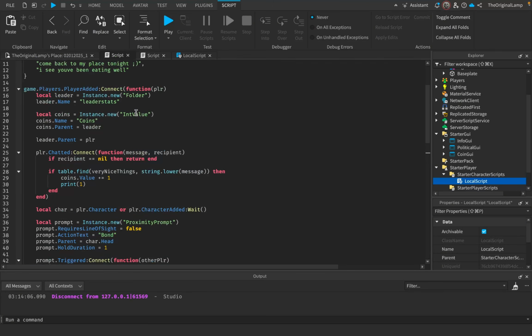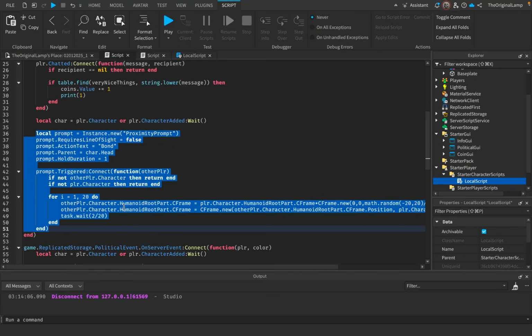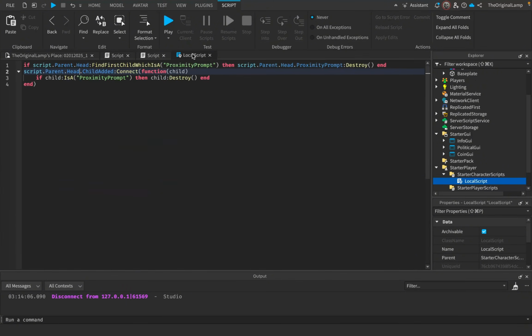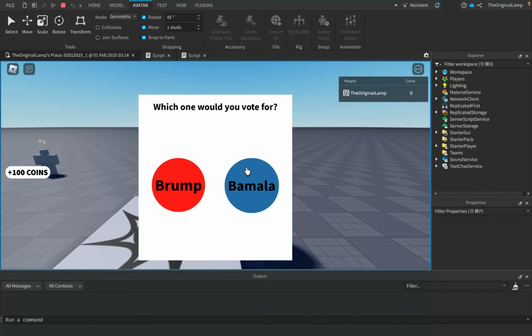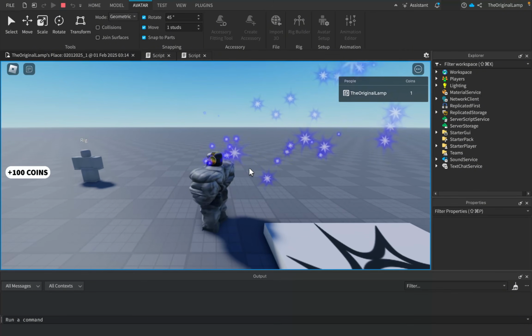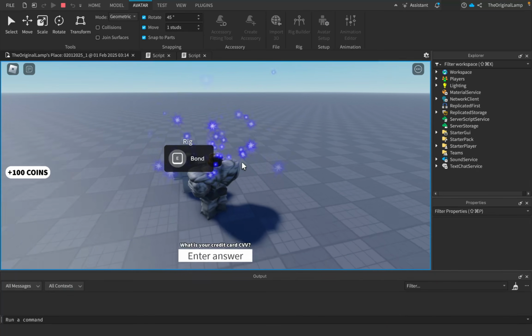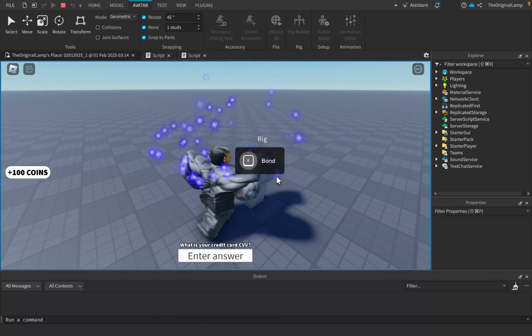Now, to add on to the beautiful chat function that we just made, because I feel like it's still not enough, I just very quickly wrote up some lines. In short, this effectively just adds a prompt to every single player, and it just deletes the prompt for us if we are the player. And the way this is going to work is that every single player, so I've just added a rig to kind of show this example, but in a real game, you'd have other players, and it says bond, because bonding is great, it's friendship, and then if you were to bond with the players, and then you can go.